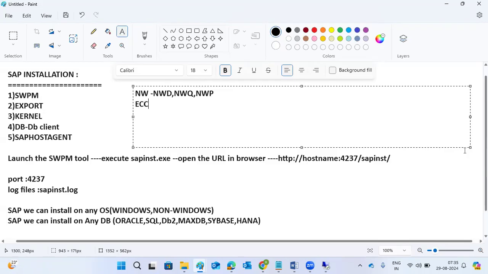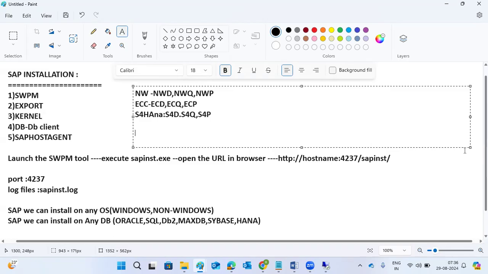If you are installing ECC, then ECC development, ECC quality, then ECC production. If you are installing S4 HANA, then that is S4 HANA development, S4 HANA quality, then S4 HANA production. So we have to do multiple installations, with multiple SIDs, and we can keep anything here.